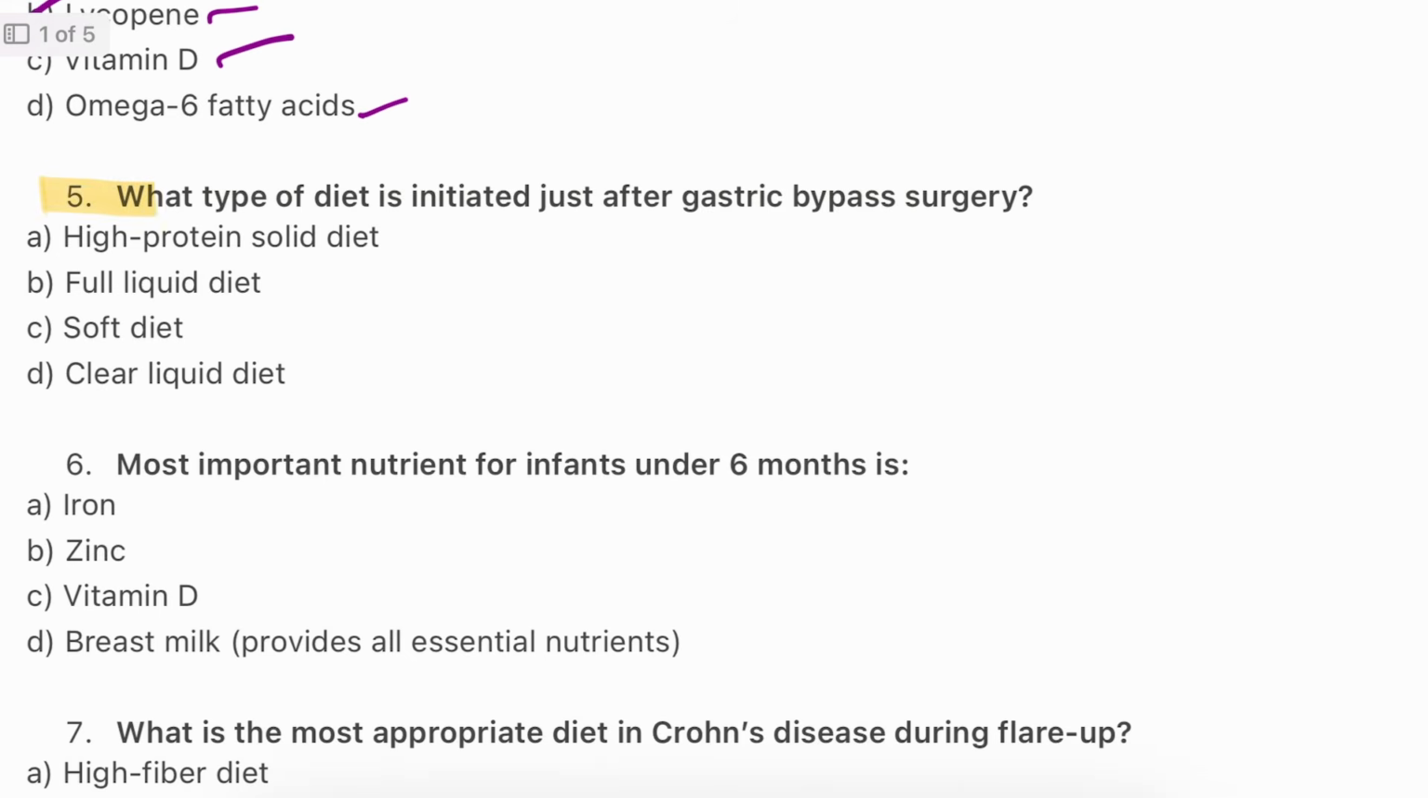Question number 5. Which type of diet is initiated just after gastric bypass surgery? High protein solid diet, full liquid diet, soft diet, clear liquid diet. The answer is D, clear liquid diet. It starts with a clear liquid diet to avoid stomach strain, then proceeds to full liquid, then soft food. So the answer will be D.